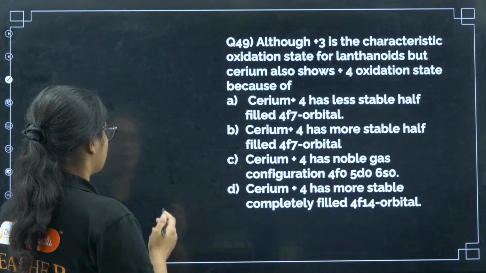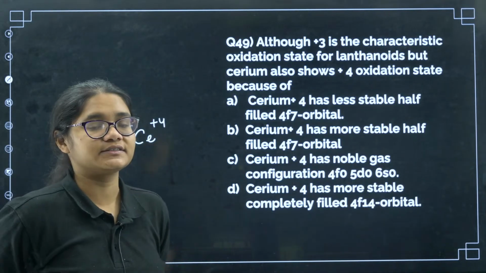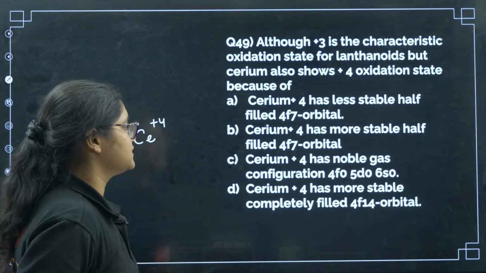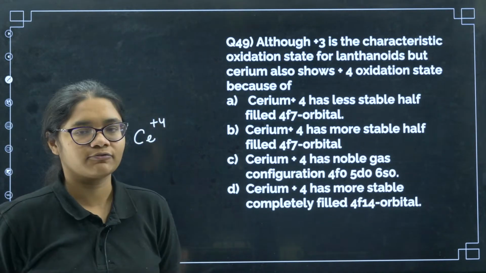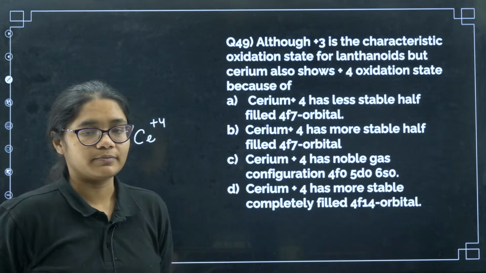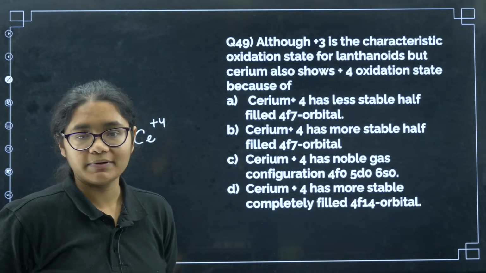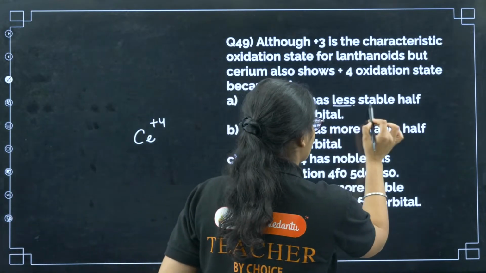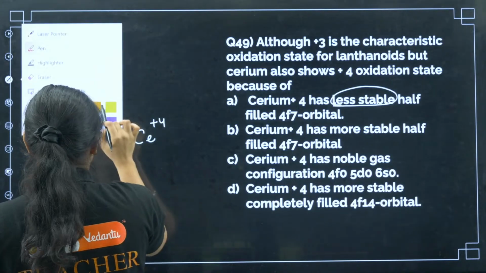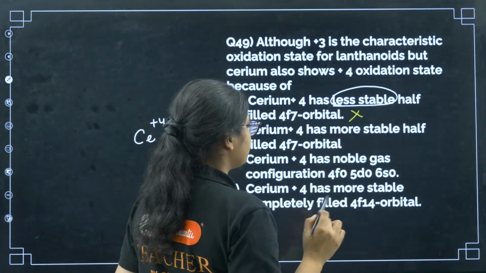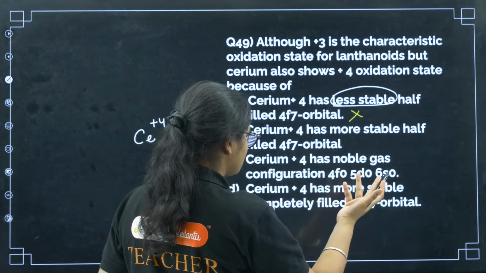Next, 49. Although +3 is the characteristic oxidation state for lanthanides, cerium shows +4 oxidation state because of. So if you remember, cerium has a stable oxidation state of +4. What is the reason? The first option says cerium +4 has less stable half-filled 4f7 configuration. 4f7 is exactly half-filled, so it cannot be less stable. By seeing this word itself, I can eliminate this option, right? Next, cerium +4 has more stable half-filled 4f7 configuration. This may be the answer.